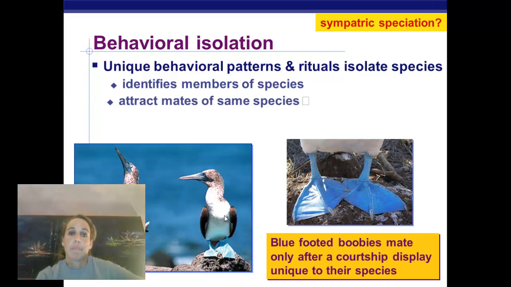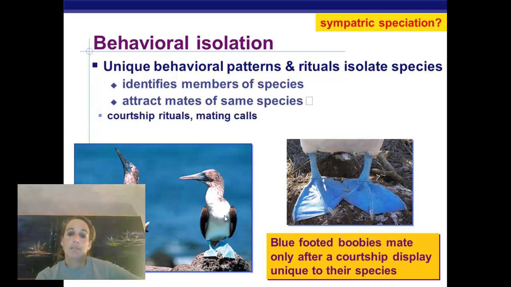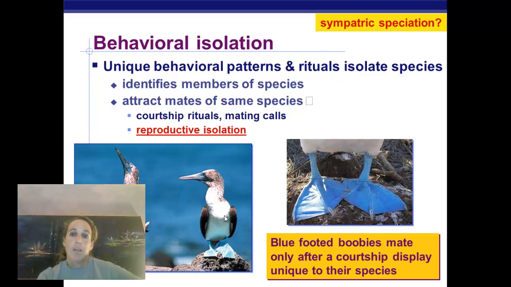And then that's how they attract their mates, some of them. So that can be courtship rituals, that would be the dance that we talked about. Mating calls being the song that we talked about. But it's reproductive isolation. And this one can be sympatric as well because they can live in the same place, do different dances or have different calls and different songs, and not be attracted to each other.